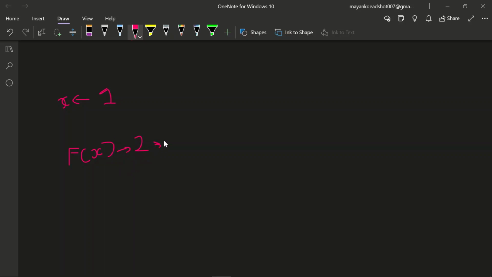Now 2 is again increased to 3, then 4, then 5, up to 9. After 9 we add one more, so it becomes 10. When it becomes 10, it will remove the trailing 0, and now it becomes 1. So what are the numbers that we have got? We have got 1, 2, 3, up to 9. These are the 9 numbers that we have got.